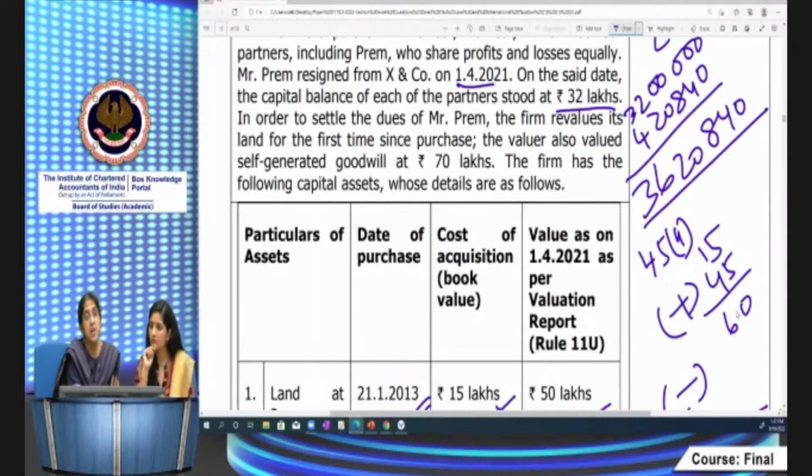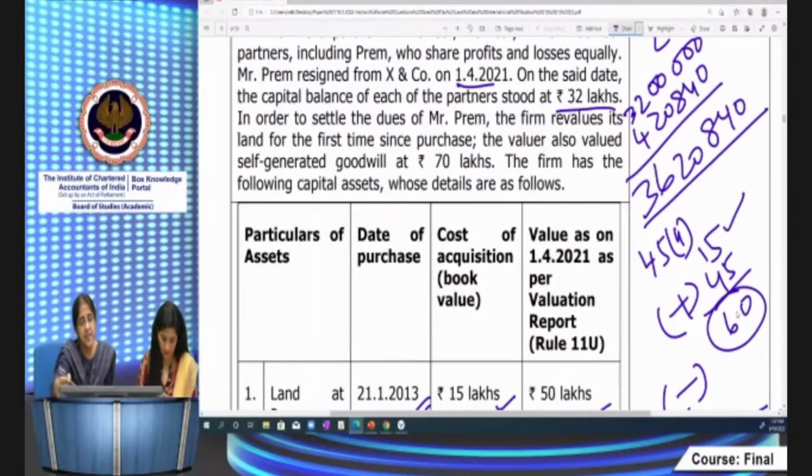Now what do I do? What does Prem get? Prem gets 15 lakhs in cash. 45 lakhs is the capital asset. 60 lakhs he is getting. His capital balance, what I have to reduce, is 3620,840. So what is my capital gains now?